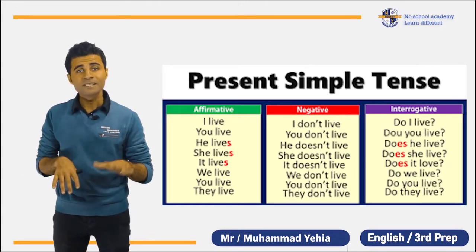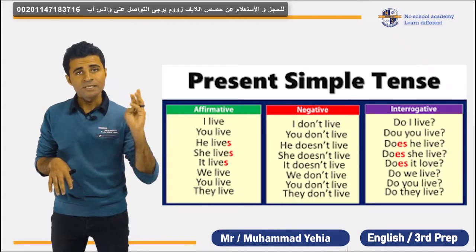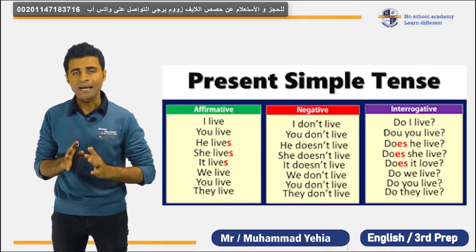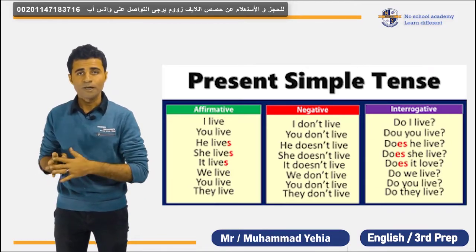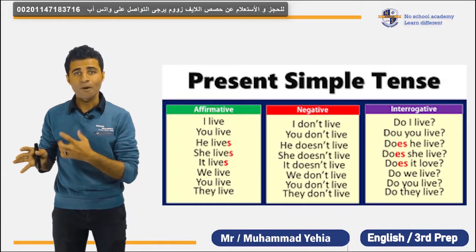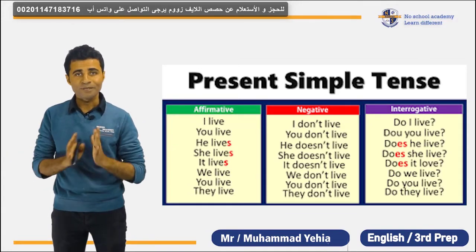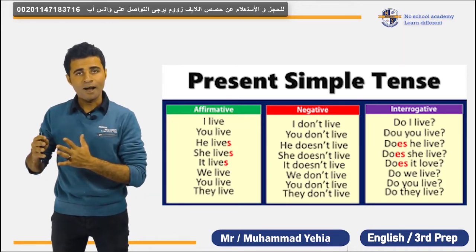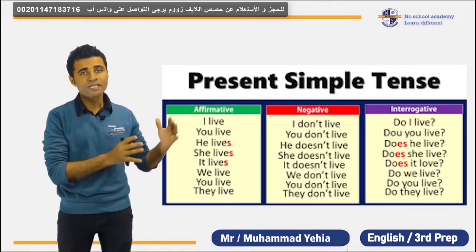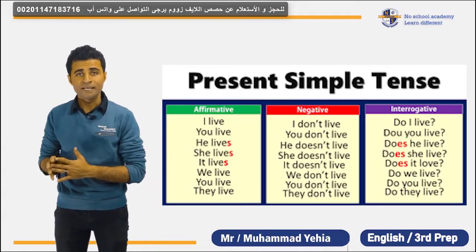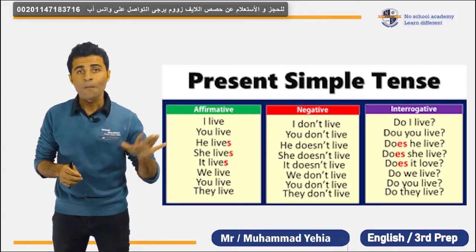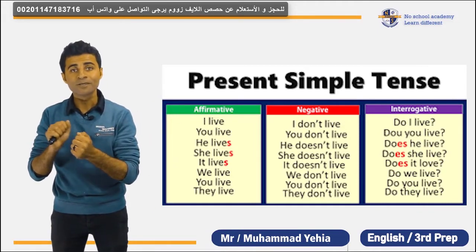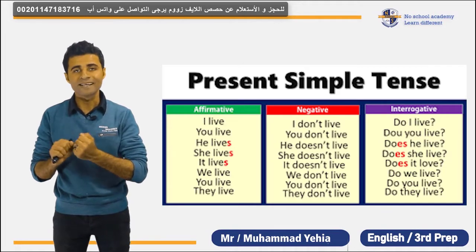Some verbs end with es. When the verb ends with ch, sh, s, ss, o or x, you have to add es to the verb. Like when I say I go to school, but my friend goes to school, because the verb go ends with o, so we add es. I go to school, my sister goes to school. I watch television, this verb ends with ch, so my brother watches television. I wash my clothes, my mom washes her clothes.